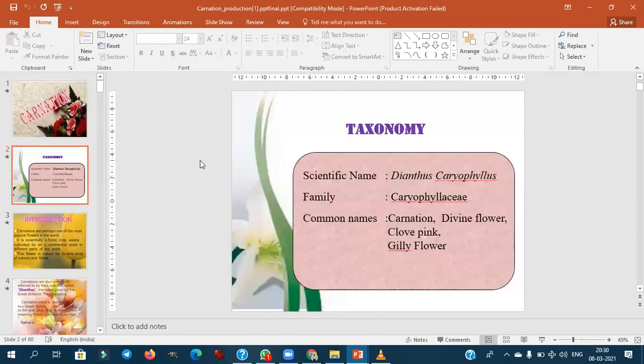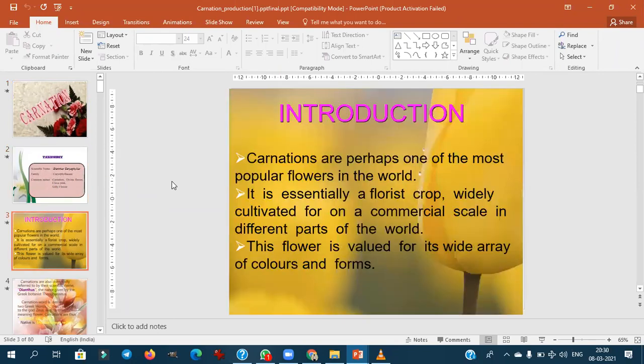The scientific name is Dianthus caryophyllus. The family is Caryophyllaceae. The common name, usually the multiple choice questions will ask the common name. The divine flower, clove pink, gilly flower, these are the common names. Then coming to the introduction, carnations are perhaps one of the most popular flowers after the rose.